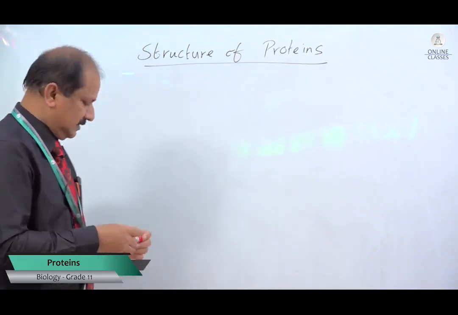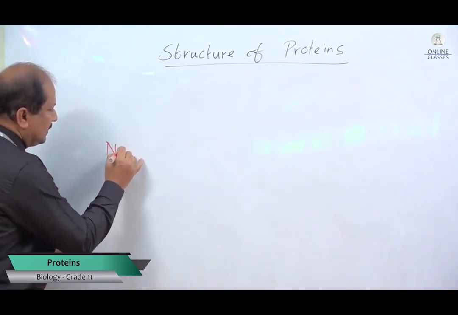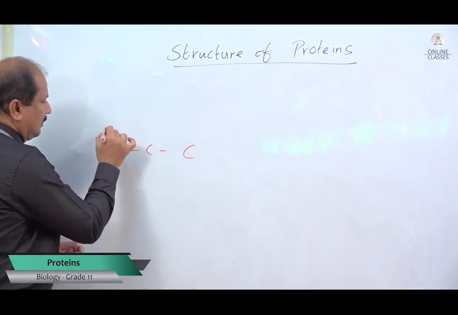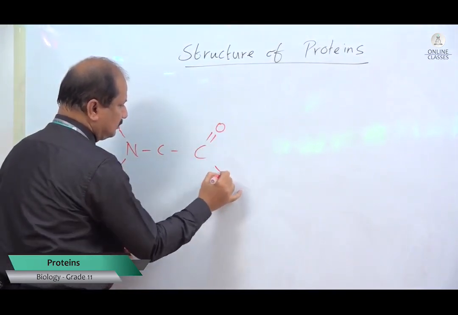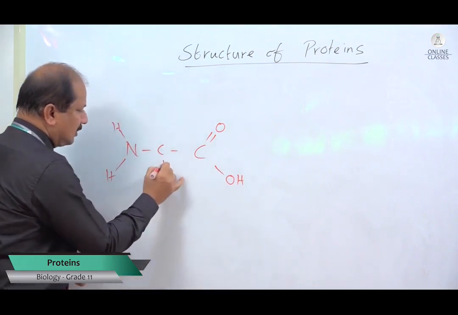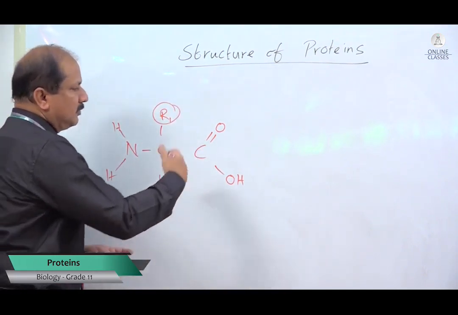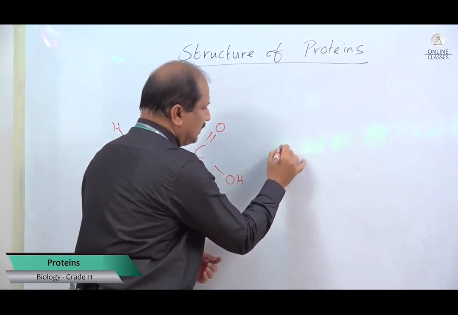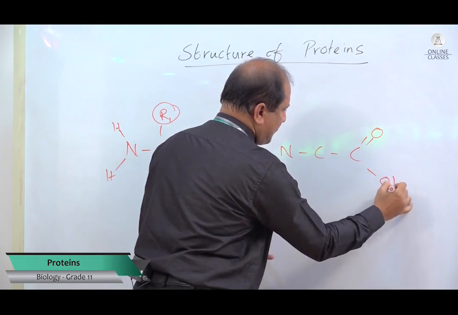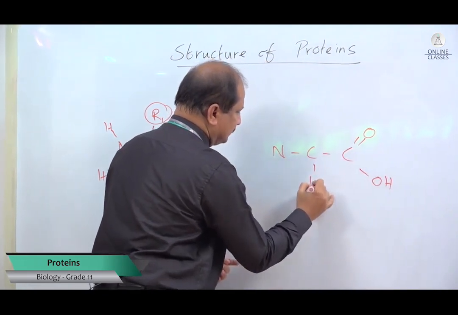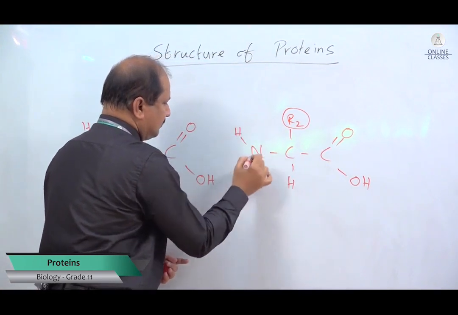Okay, let's see how this happens. NCC, so I told you already, do like this. The central carbon atom, hydrogen here, residual group number 1. Then I'm going for one more, NCC, residual group number 2, and this is hydrogen and hydrogen.